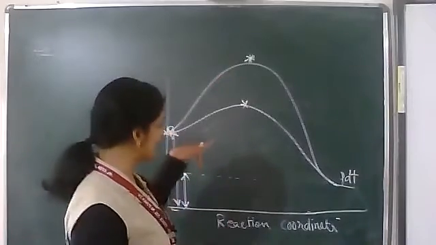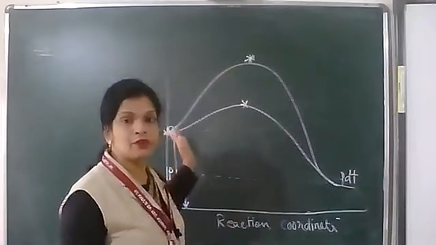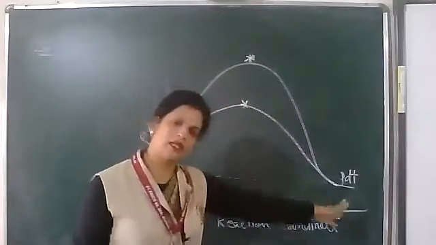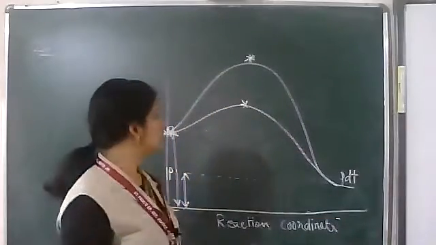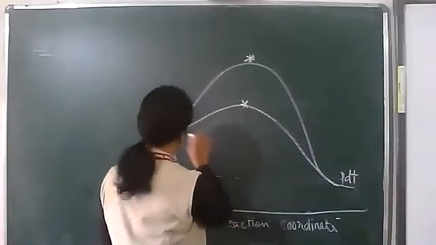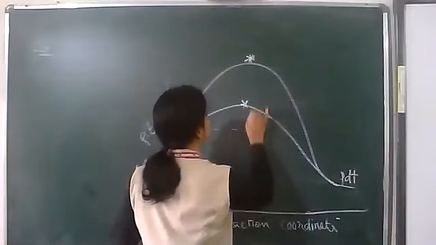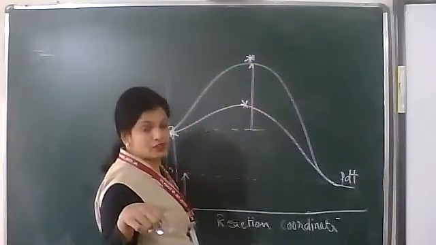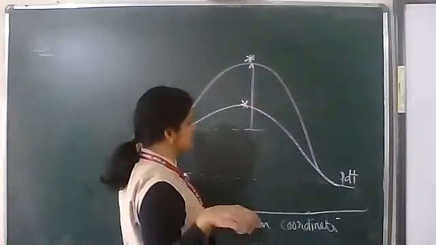When you apply a catalyst, it gives a lower energy path and the products are made. So you don't have to give that much amount of energy. From reactant to this much, this amount of energy we have to give, that is called activation energy.